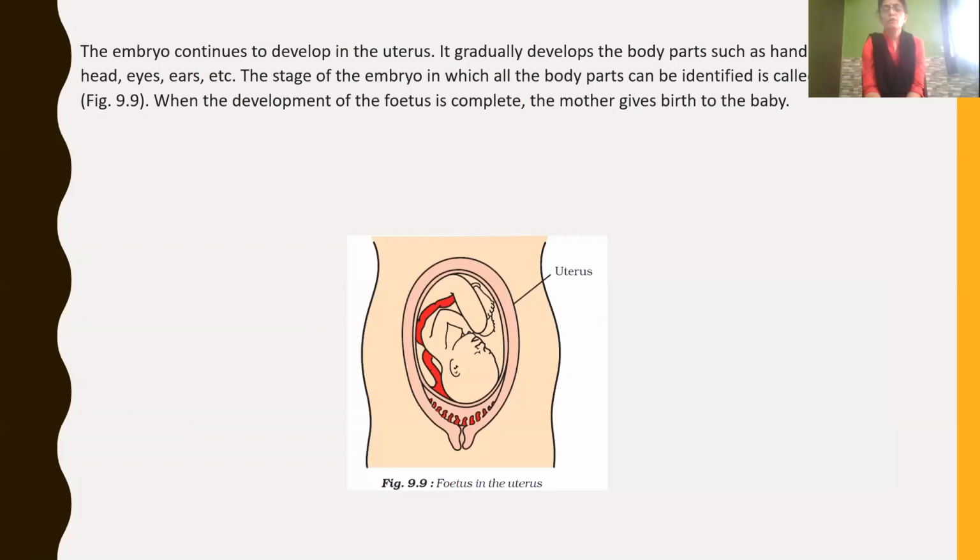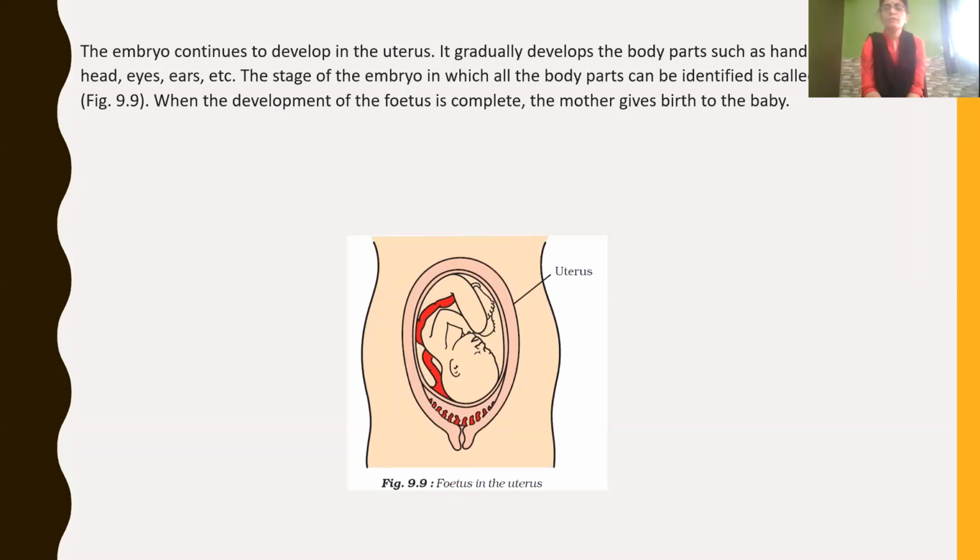Here you can see that the embryo continues to develop in the uterus. Then it gradually develops into different body parts such as hands, hair, legs, head, eyes, ears, etc. The stage of the embryo in which all the body parts can be identified, we call the fetus.